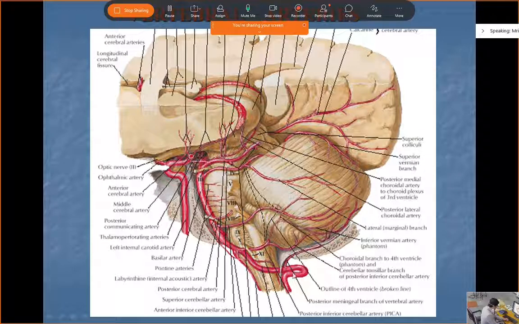So from here, the two of them will combine with the one from that side also, and form a central artery which is known as the basilar artery. The basilar artery divides into two terminal branches. This is the posterior cerebral. The posterior communicating will communicate through it. This is the internal carotid, this is the middle cerebral, this is the posterior communicating. So somewhere here like that, the circle of Willis is formed.